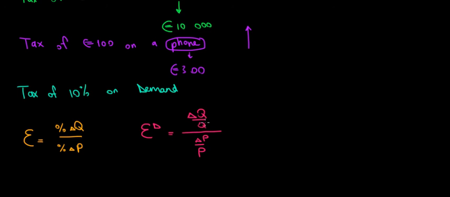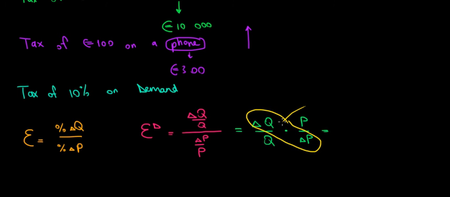Now how can we write it in a better way? Well, let's do some math here. Change in quantity divided by quantity. When we divide by all of this, we multiply with the inverse. So we multiply with price divided by change in price. Now, to make it even better, let's group the terms. Let's group the deltas together like that. And the other two terms we're going to group like that. So we will have price divided by quantity times change in quantity divided by the change in price. And that's going to be our formula for elasticity of demand.